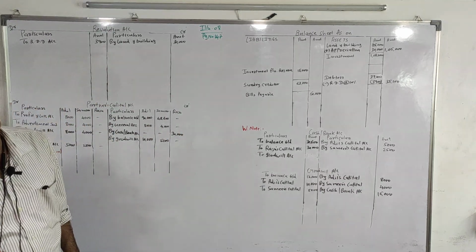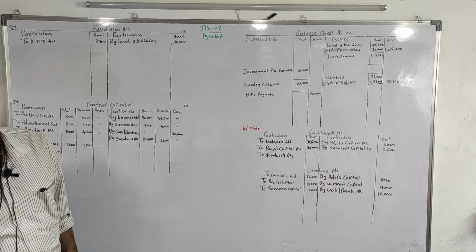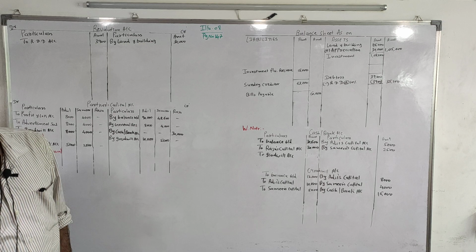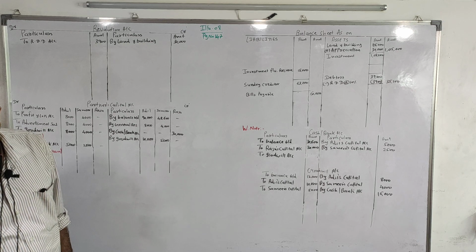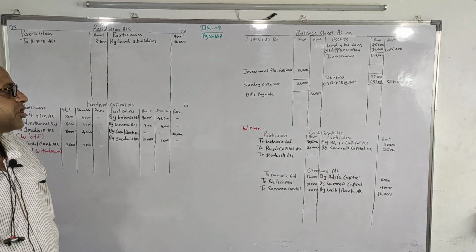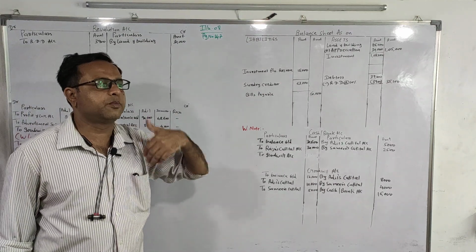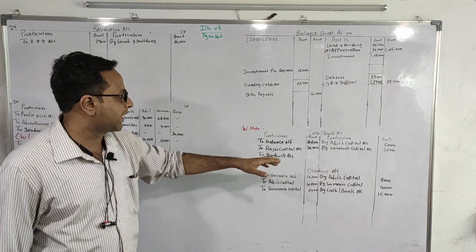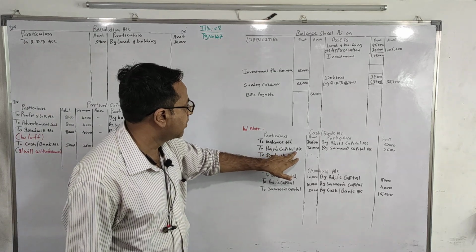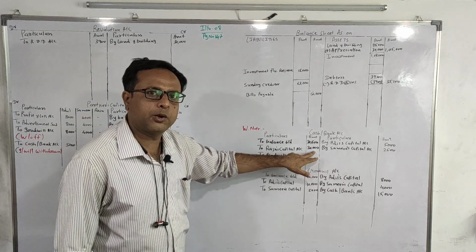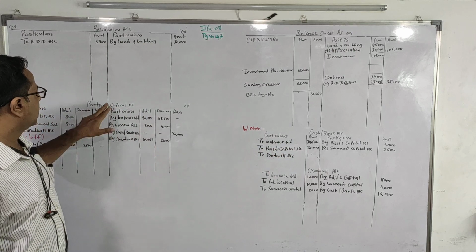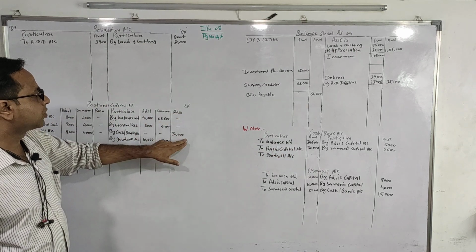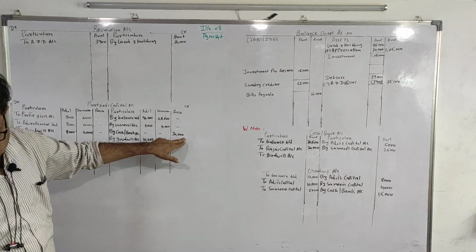On 1st April 18, Raju was admitted into partnership on the following terms. Raju pays rupees 30,000 as his capital for 1/4 share. So what is the entry for partner bringing capital? Cash account debit to partners' capital. So on the cash account debit side we will write down Raju's capital 30,000, and on the partners' capital credit side, by cash/bank in Raju's column 30,000.